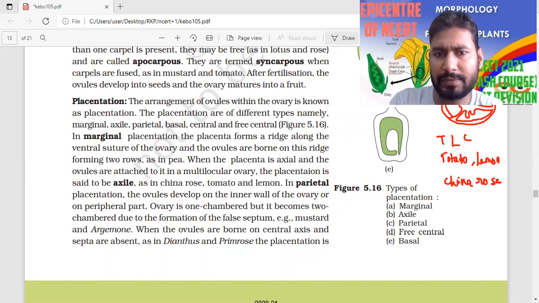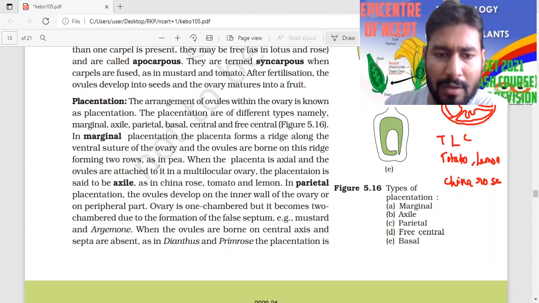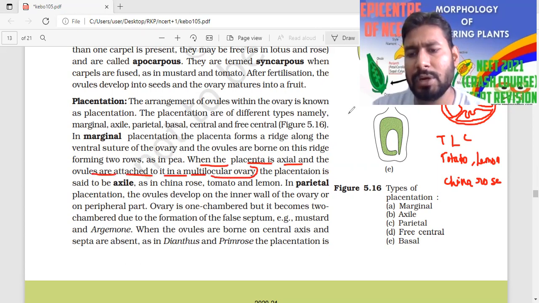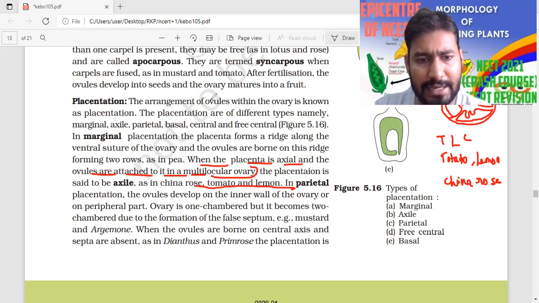Okay, so look at this figure, and it is very important. Mostly they have asked this, so that's why it is so important for your exam. Look at what they have given. Placentation: when the placenta is axial and ovules are attached to a multilocular ovary. Now there is the multilocular ovary. Here this structure has a multilocular ovary, meaning 1, 2, 3, 4, 5 chambers like that. So they have the multilocular ovary, and the placentation is said to be axile. This will be the axile placentation.